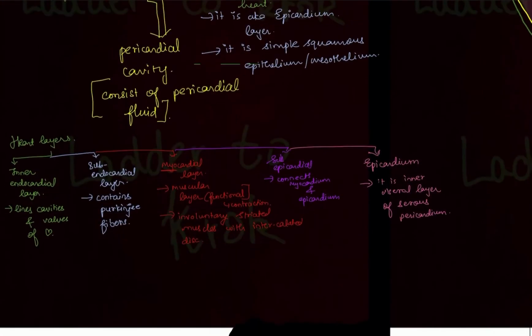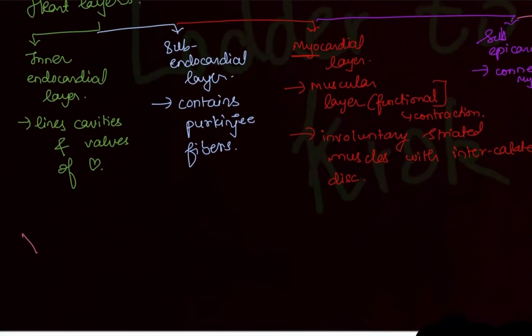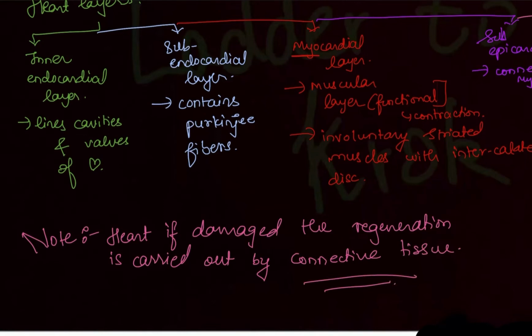Now they give you a question that there is damage of the heart tissue. So what tissue will regenerate the heart? Write down, note: heart, if damaged, the regeneration is carried out by connective tissue. So the regeneration tissue of the heart is connective tissue. It is always going to be connective tissue. You must remember it because there are many questions on this regeneration tissue of the heart.